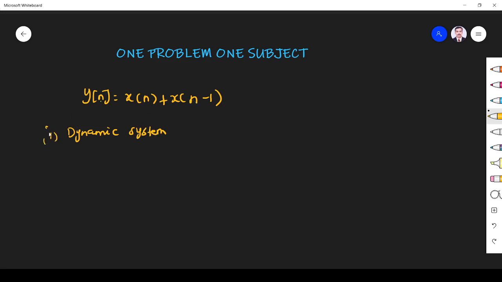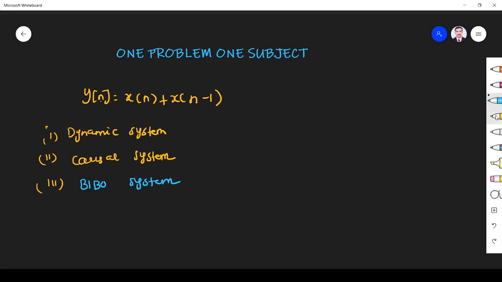First thing we got. Second thing is whether it is causal or non-causal. Present output doesn't depend on future input. It depends on only present input and past input. So it is a causal system only. Fine. Okay. Whether it is a stable system, yes. At any point of time if you give bounded input, suppose x of n you give bounded input, this is another bounded input. If you add two bounded data, the output will also be bounded. So the system is BIBO stable.